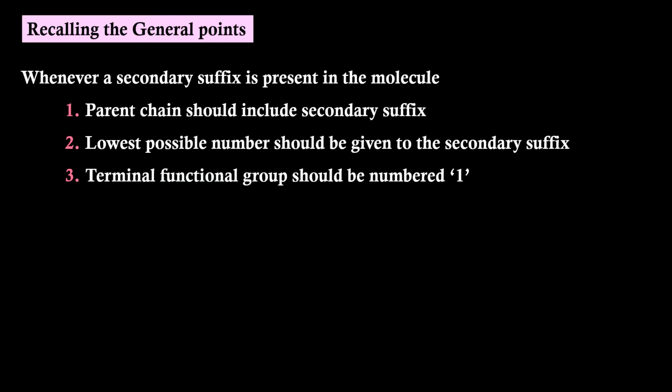Recalling the general points, whenever a secondary suffix is present in the molecule, the parent chain should include the secondary suffix. Lowest possible number should be given to the secondary suffix. Terminal functional group should be numbered 1. We know that carboxylic acid is a terminal functional group, so it should be numbered 1.